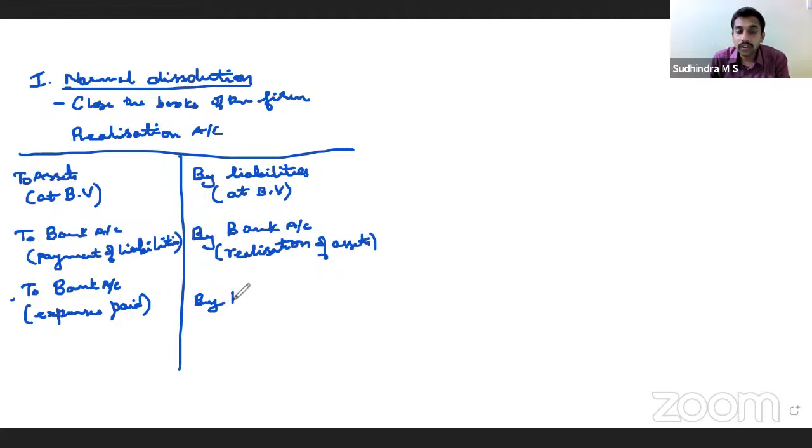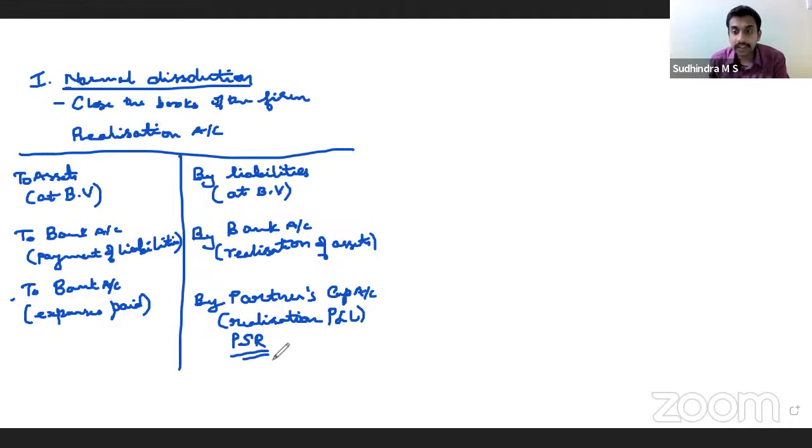Realization profit or loss would be transferred to the partners' capital accounts in their profit sharing ratio. That could be profit or loss, right? It could be on either side depending upon the realization.